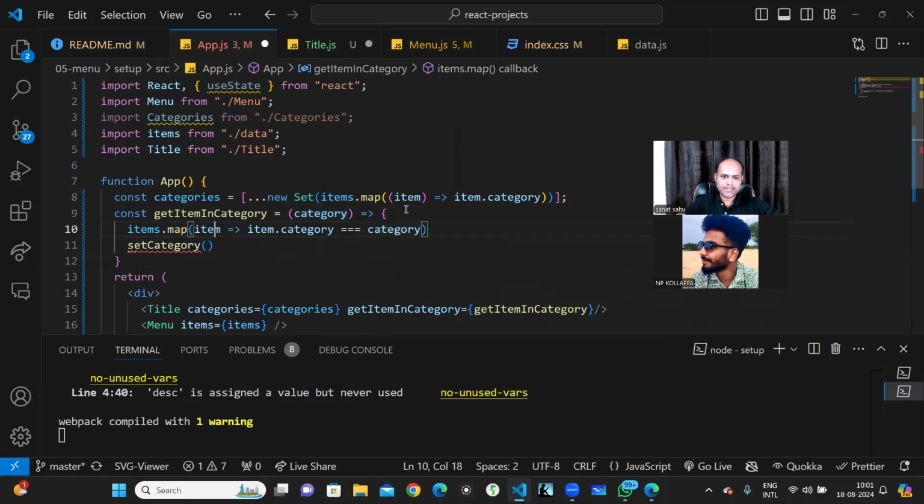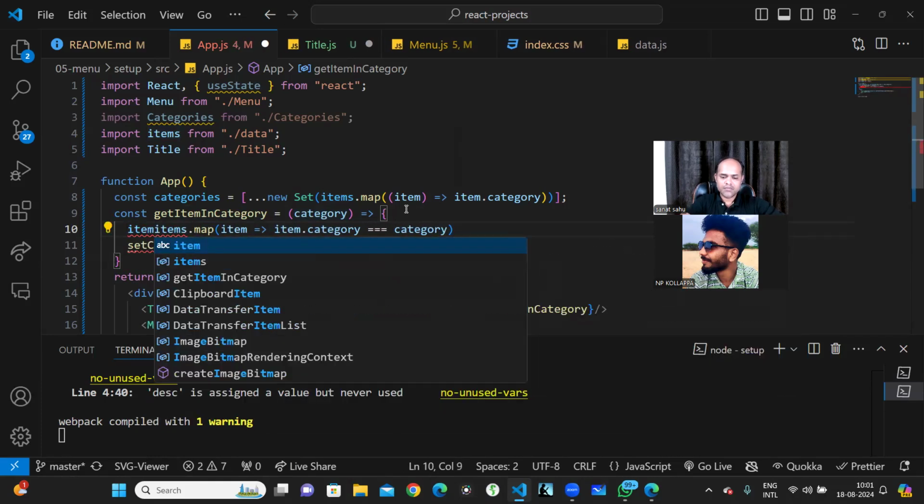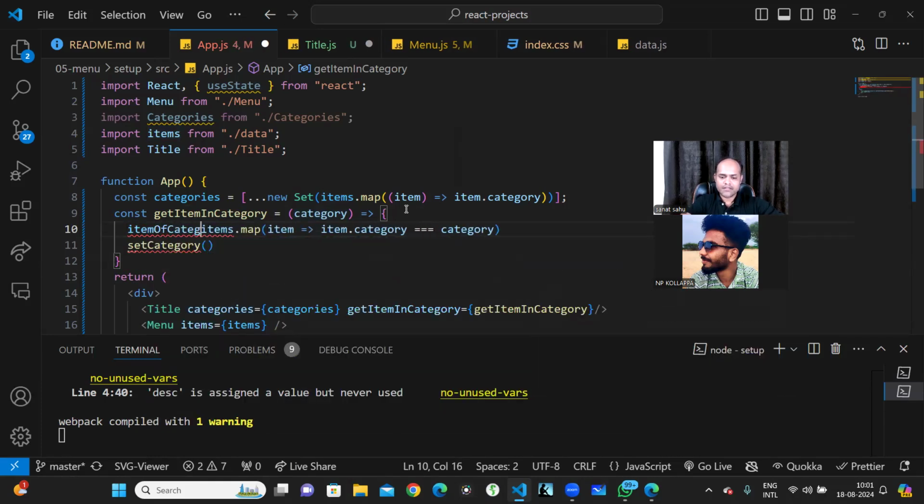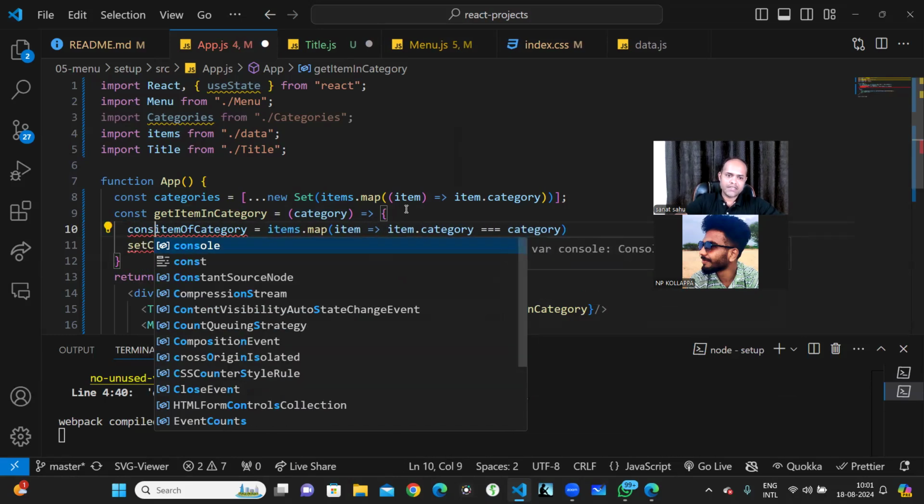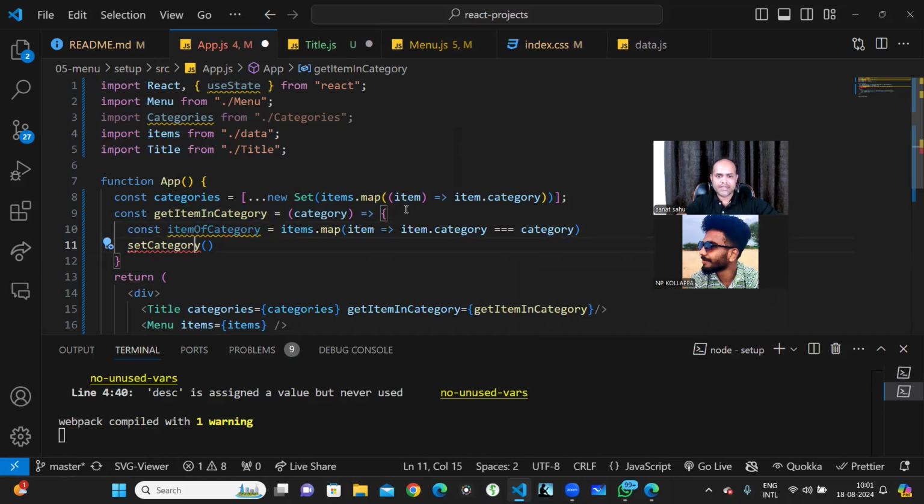So here I get item of category. This const I'll call item of category, and now the set category. The item of category is there, and I need to pass that to this particular one.